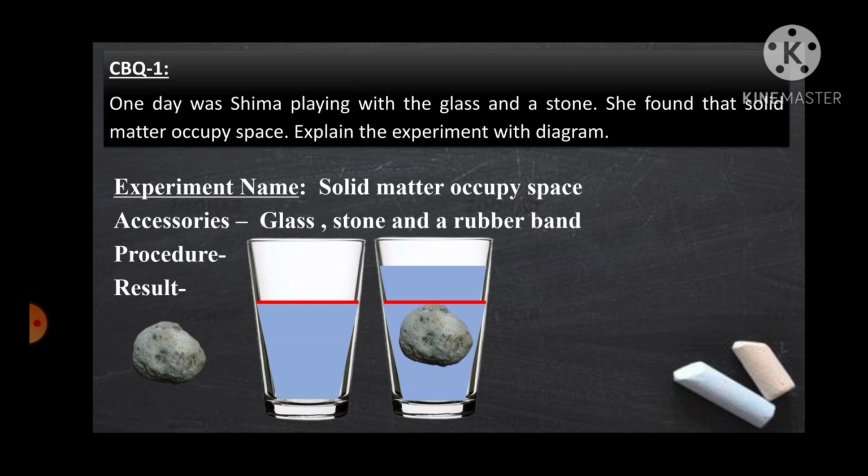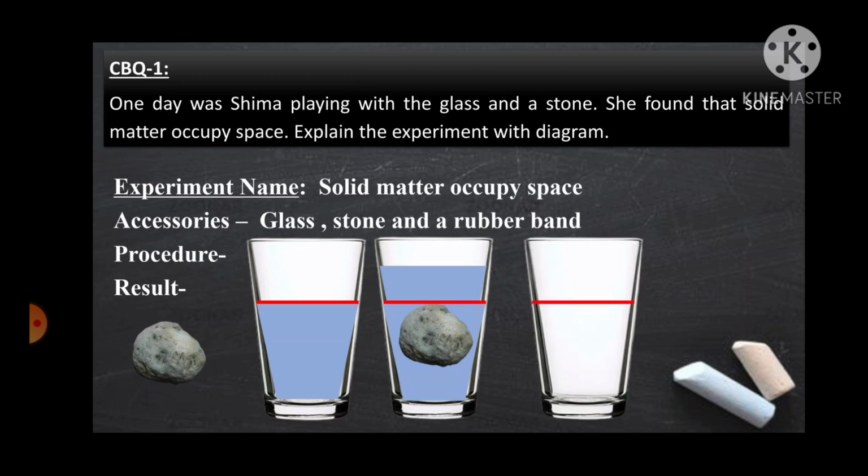So let's see what happens. Same glass, water level is still same, stone is still there. Now when we remove the stone, the water level goes down. But see, the level is quite down from the first scenario. It is a level down from the marked area.